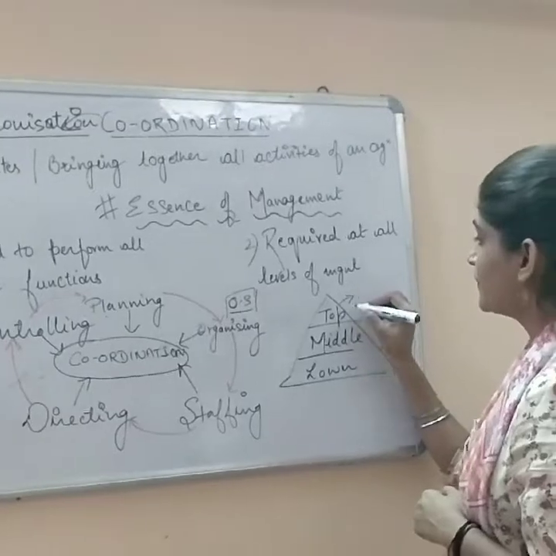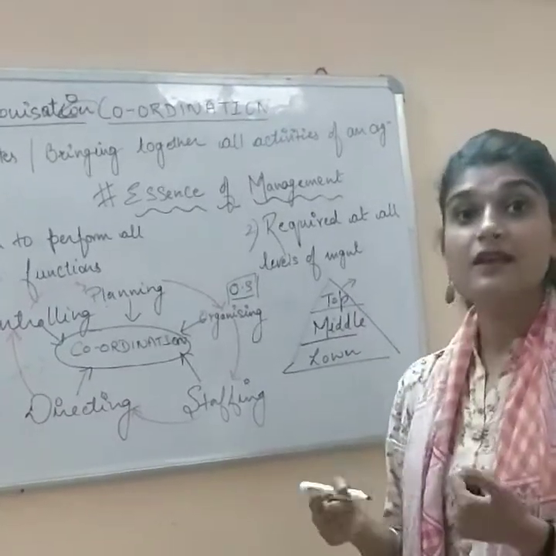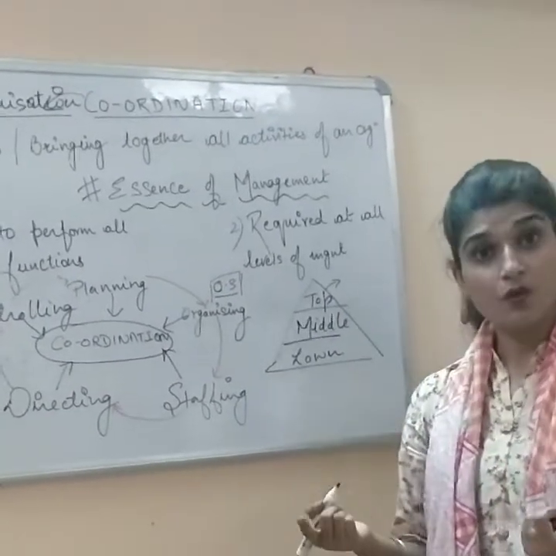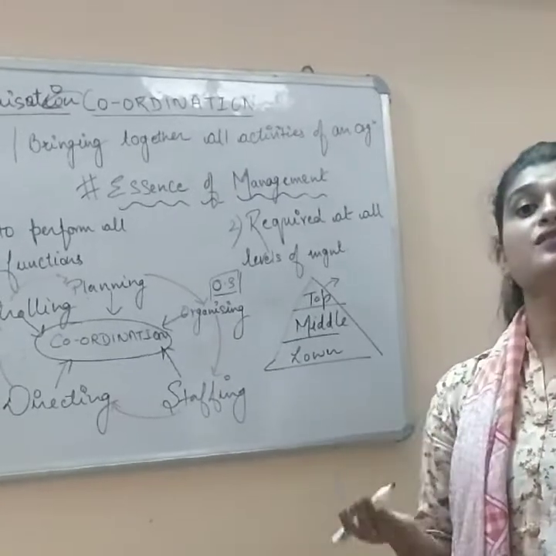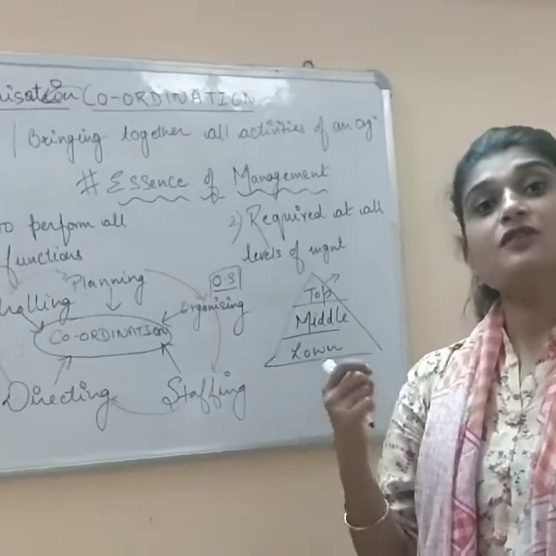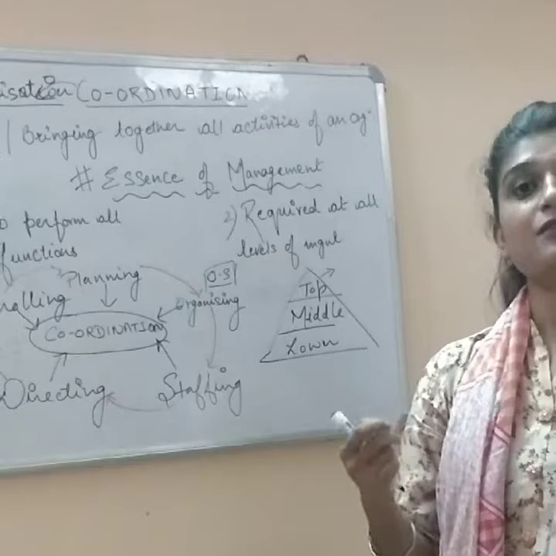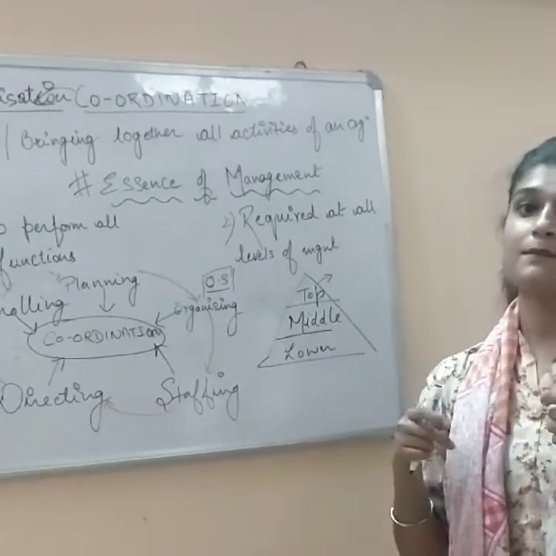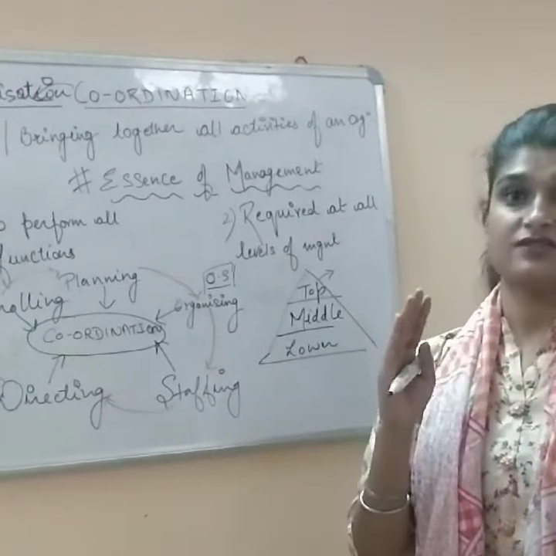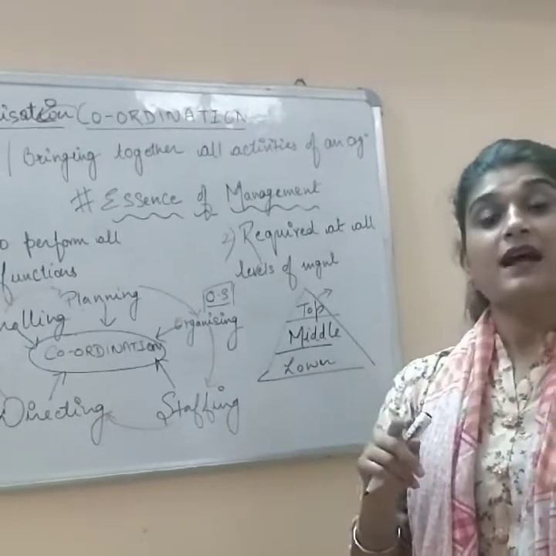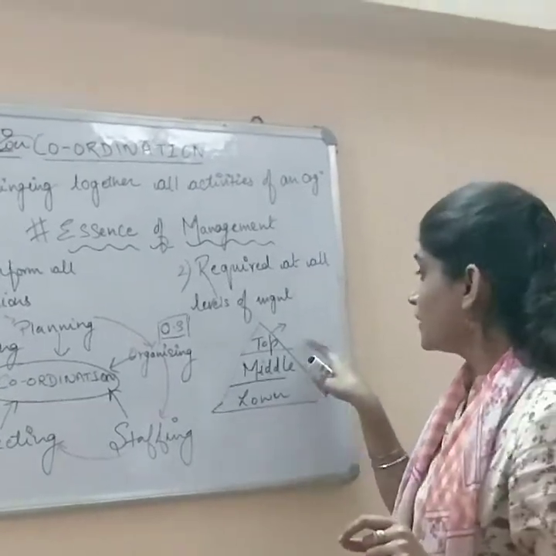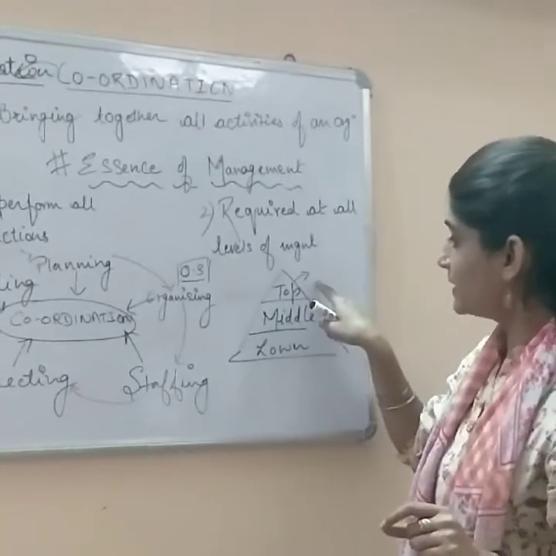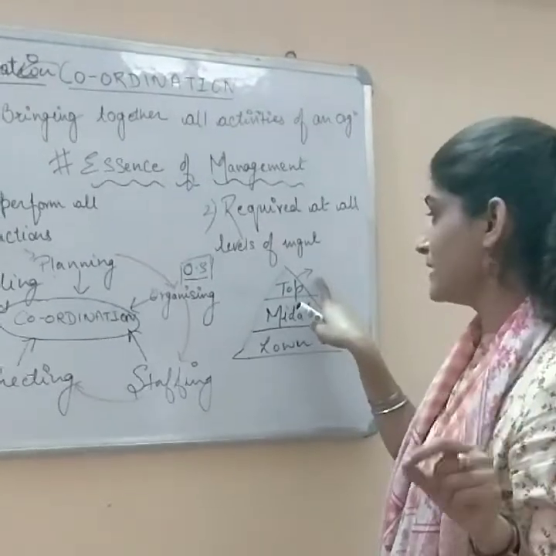See what top management does. Top management means CEO or CFO, right? Chief Financial Officer, Chief Executive Officer, Chief Operational Officer. What they do is they plan, no, they plan for the whole organization, right? They plan for keeping the objectives of the whole organization. So here in top management, coordination plays a role in the functions.